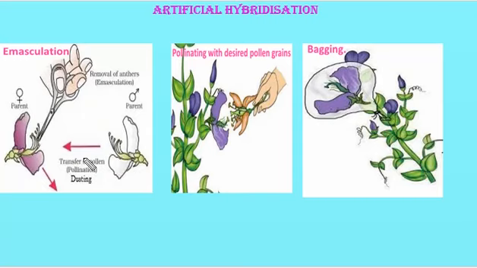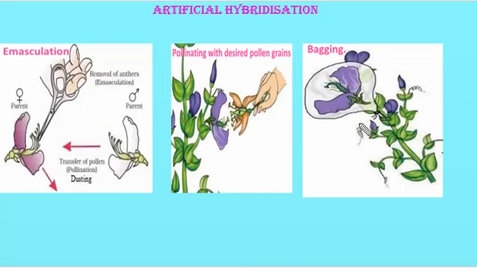After removing the stamens from the flower, this flower needs to be covered with a butter paper or polythene bag in order to prevent cross pollination. Therefore, the second step is bagging. The emasculated flowers are to be covered with a bag of suitable size. Generally, this bag is made up of butter paper, and it is to prevent the contamination of the stigma with unwanted pollen. This process is known as what?